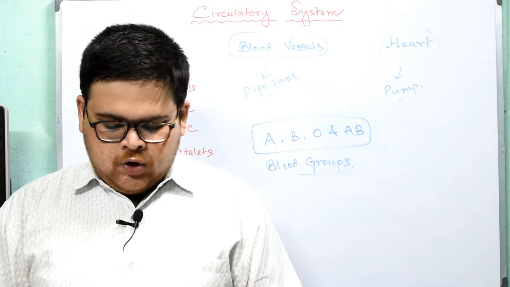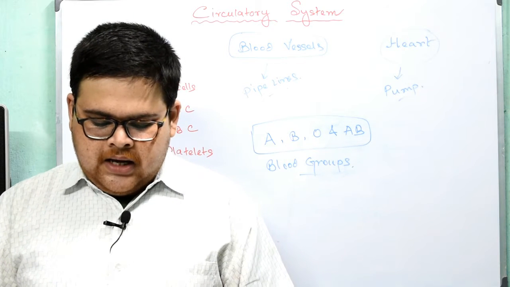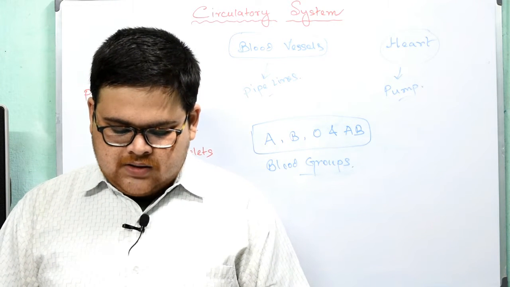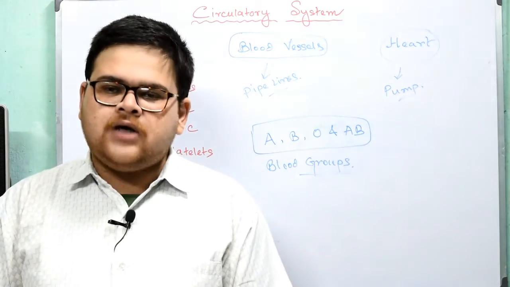A person with blood group AB has both the antigen A and B and is called a universal recipient. Such a person can receive blood from a person of any blood group. Okay. Now we will be quickly going to the function of blood.